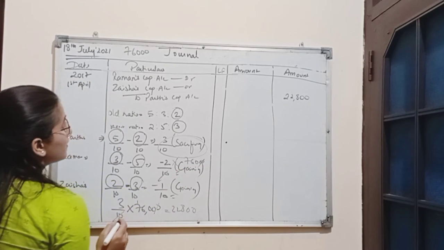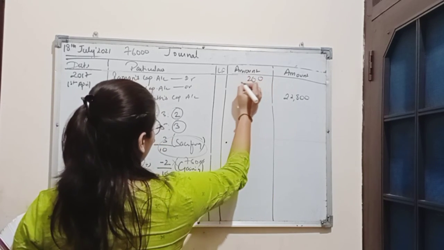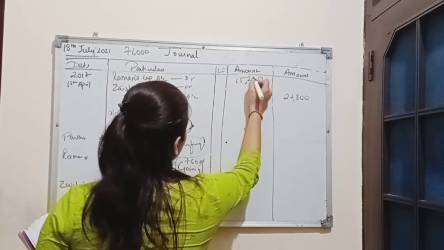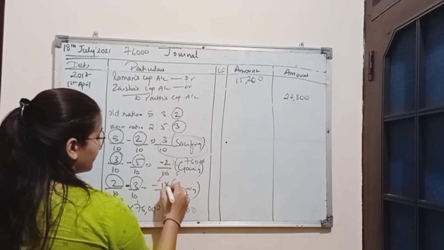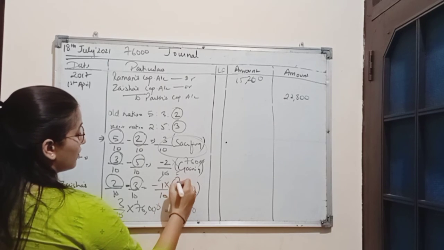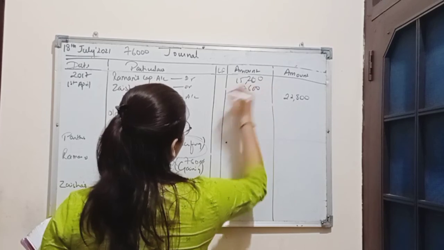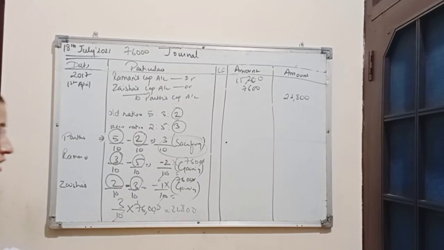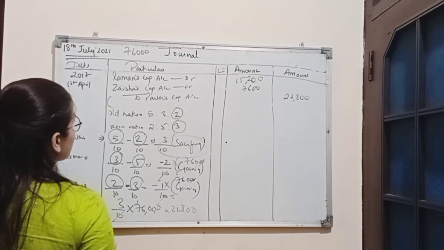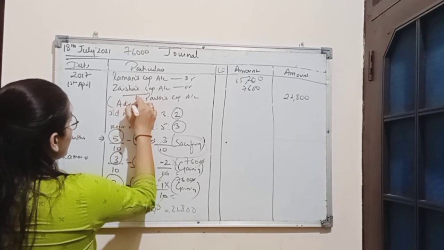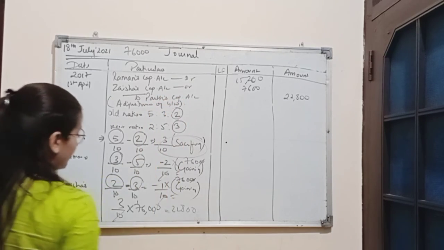So here Raman's capital account will be debited with the amount 15,200, and Zaisha is gaining 1/10 of 76,000. 7,600 will be debited from Zaisha's capital account, and the narration for this transaction will be: adjustment of goodwill.